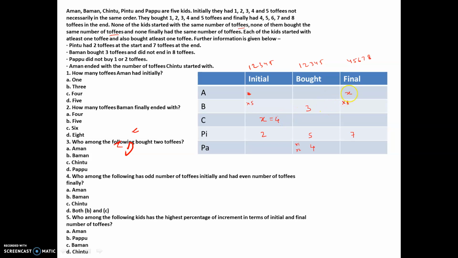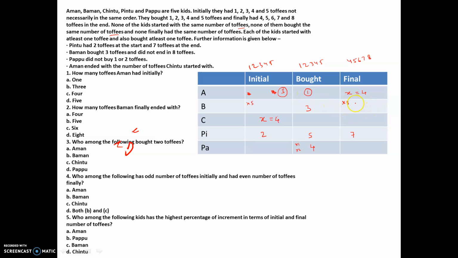Can I make a 4? I can obviously make a 4 this way. If this is 4, this can be 1 and this can be 3. It can also be 2 and 2, but if I put 2 out here, this becomes same, right? So basically this has to be 1, this has to be 3 in that case.